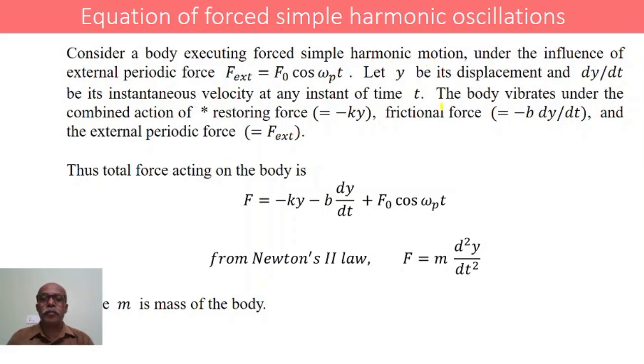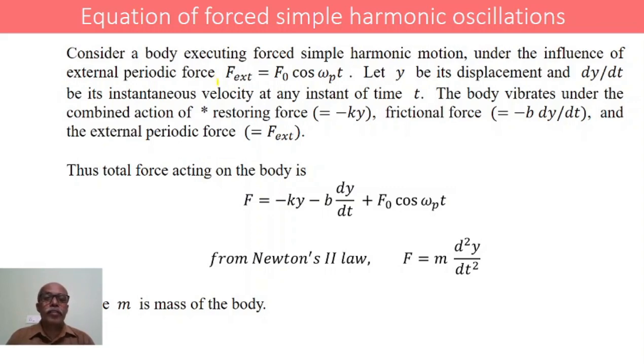That body is made to oscillate due to an external periodic force, and the oscillations of the body are simple harmonic. As it is under the influence of an external force, it is said to be forced simple harmonic motion.